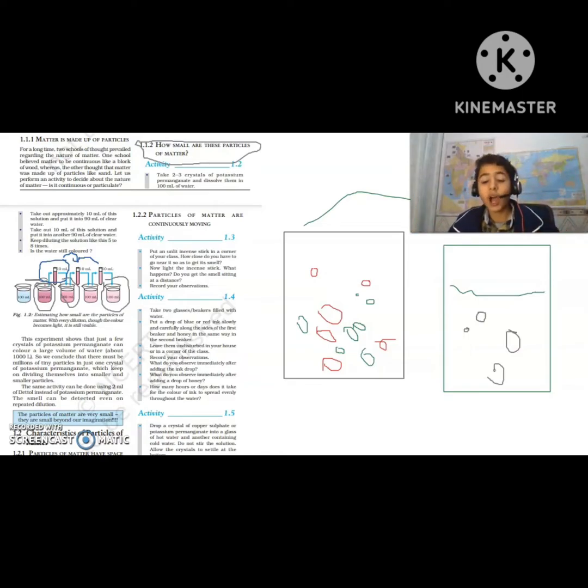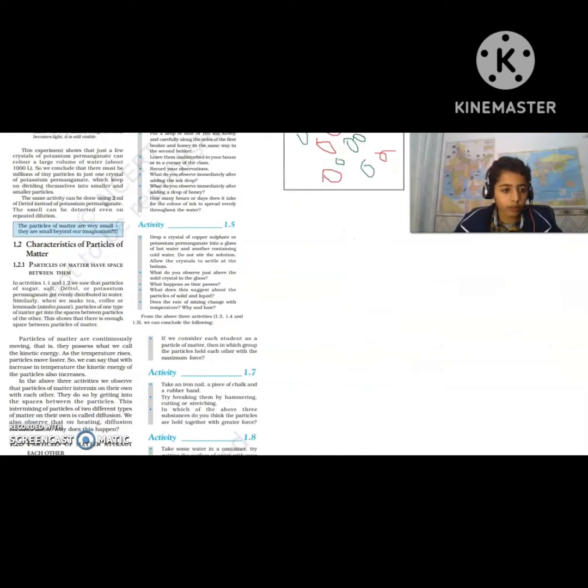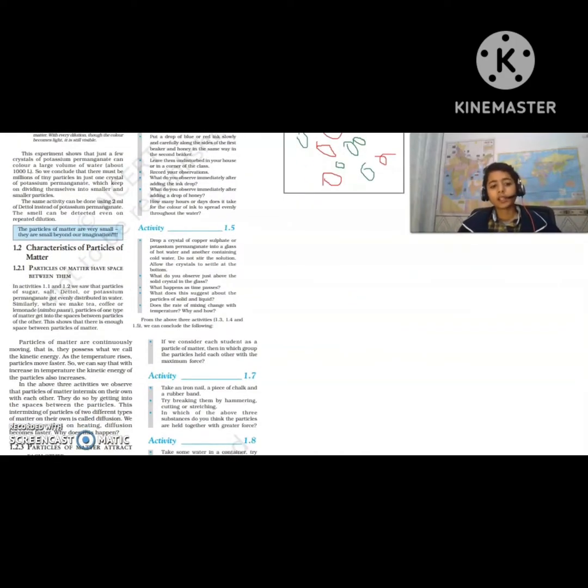So by this you can imagine how small the particles of matter are, and these particles are known as atoms. So now let's carry forward. Now let's get to another topic, the characteristics of particles of matter. The first is that particles of matter have spaces between them.